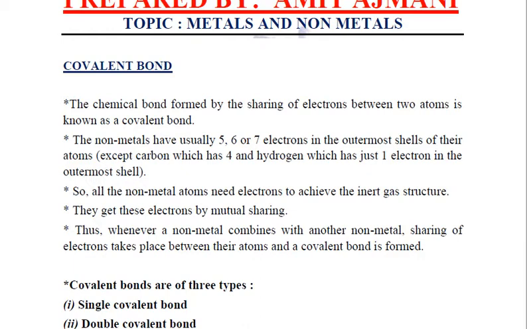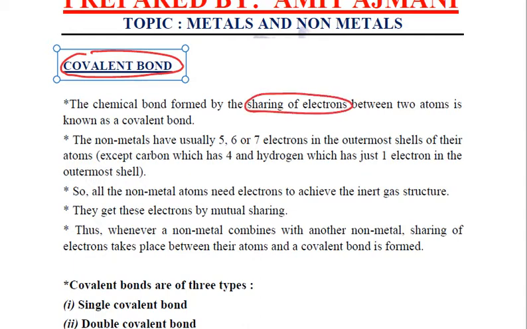There is yet another type of bond: the covalent bonds. Now, what exactly are covalent bonds? These are the bonds formed by the sharing of electrons, and this sharing of electrons takes place between non-metals. These non-metals, we know, usually have 5, 6 or 7 electrons in the outermost shell, except carbon which has 4 and hydrogen which has only 1 electron in the outermost shell.